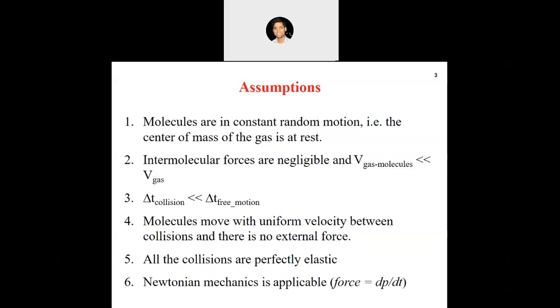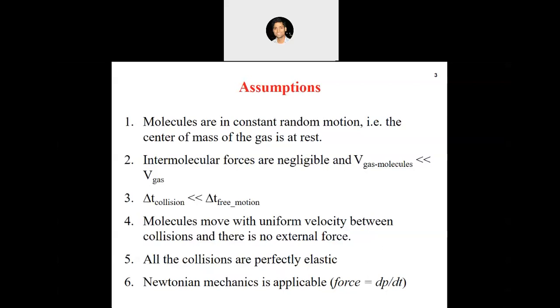Second is that intermolecular forces are negligible, and the volume occupied by the gas molecules is much smaller than the volume of the gas, which basically means that the number of molecules is much smaller in comparison to the total volume in which the gas is filled.